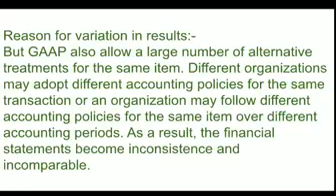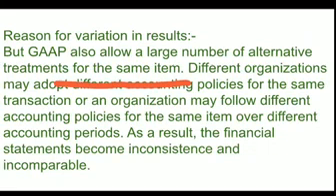But when these principles were adopted, there were still variations in the results. The results of all the organizations were not the same, and what was the reason for the variation? That was because GAAP allowed a large number of alternative treatments for the same items.